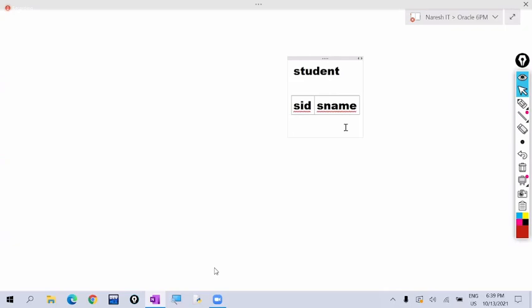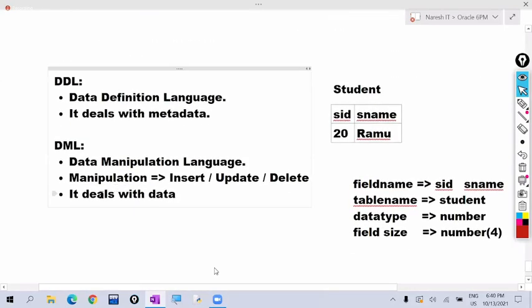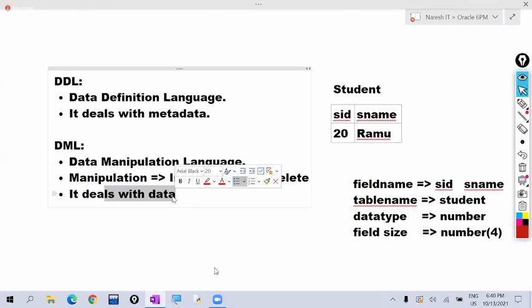So to insert, delete, and modify the data, we are using these DML commands. Here we are working with the data: inserting data, deleting data, modifying data. DML commands deal with the data, like insertion, updation, and deletion. The name itself gives the meaning: manipulation means inserting, updating, and deleting. Is this point clear?